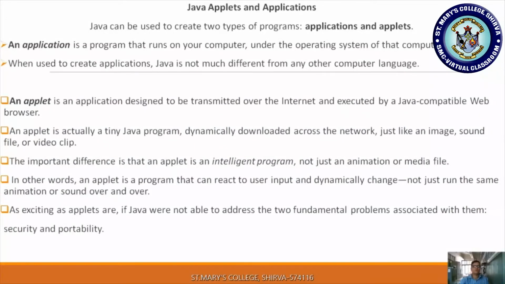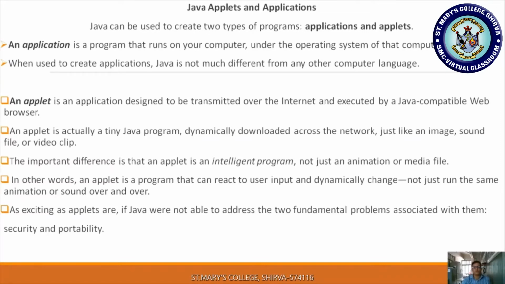Now let us see Java applets and applications. This is a very important 2 marks question. In Java we can develop two types of programs. One is the application. A standalone application means whatever code you write runs through a console-based application only.